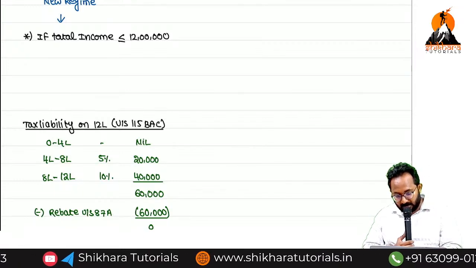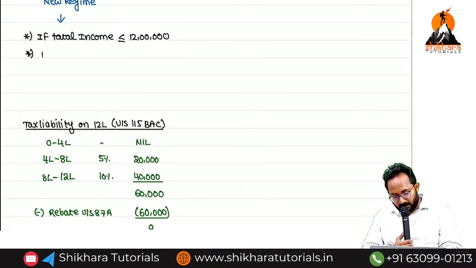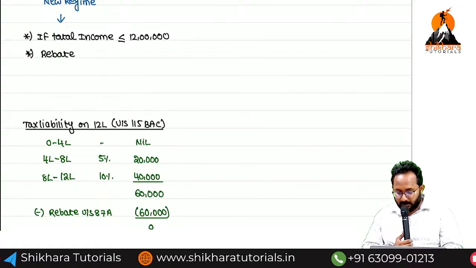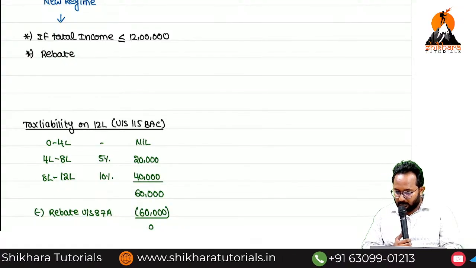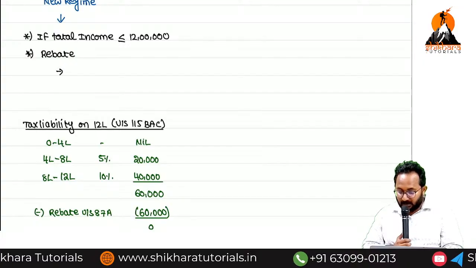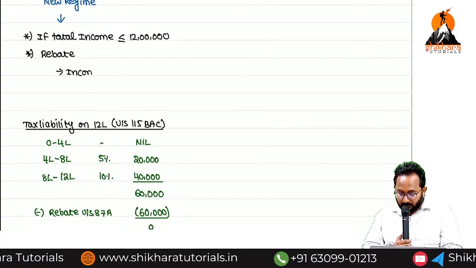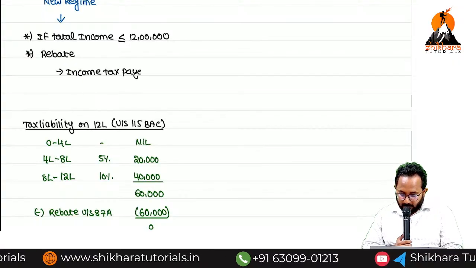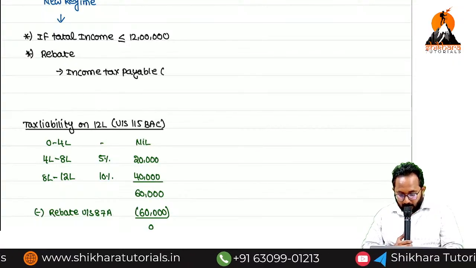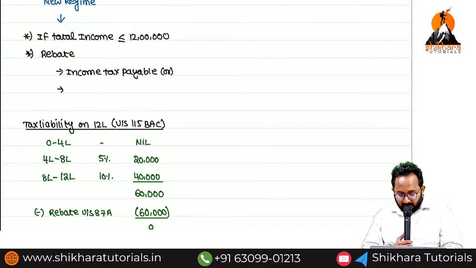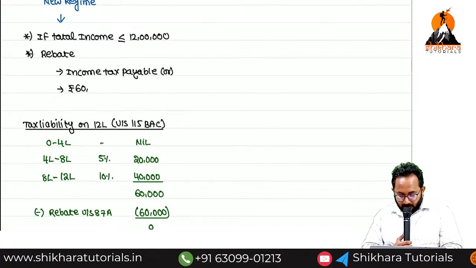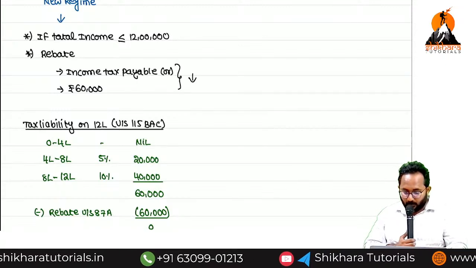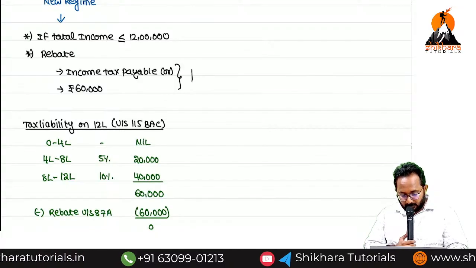How much amount? The rebate is the income tax payable, or rupees 60,000, whichever is lower. Do you understand?